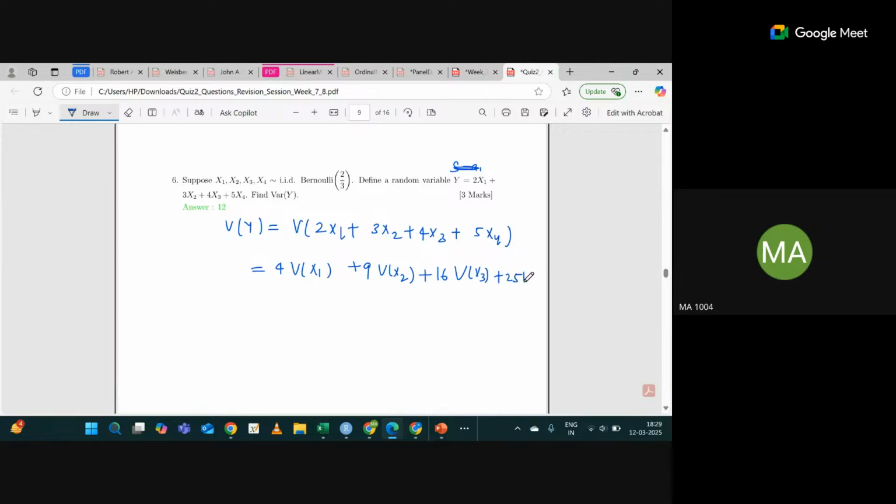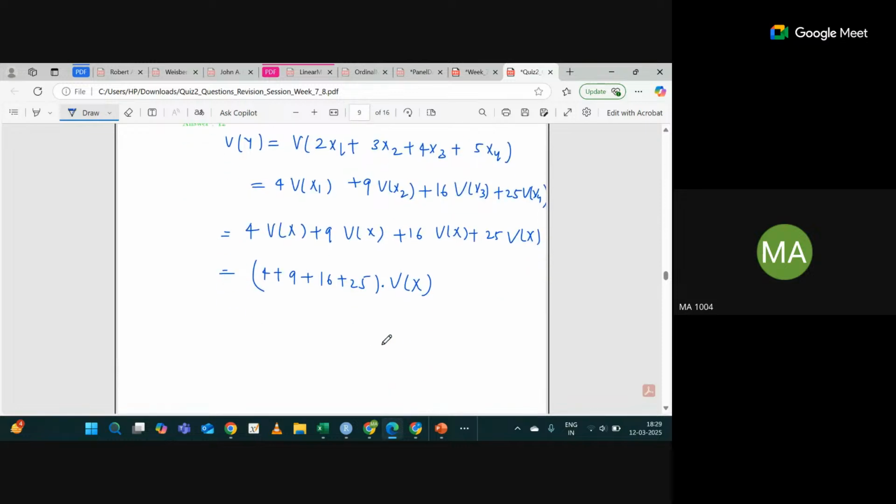Plus 25 times variance of x4. Is this clear? Since all xi's are IID, variances will be the same. So it will be 4 times variance of x plus 9 times variance of x plus 16 times variance of x plus 25 times variance of x. So you can see it will be 4 plus 9 plus 16 plus 25 into variance of x.